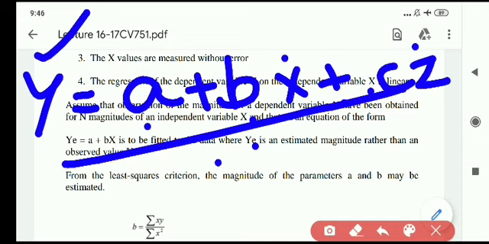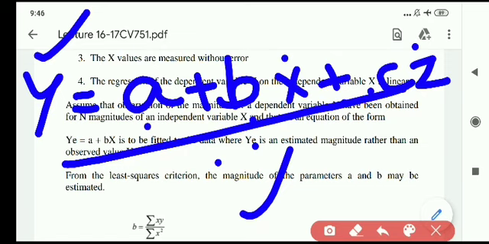This mathematical equation is known as the trip generation model, because this model is created for the trip generation process.